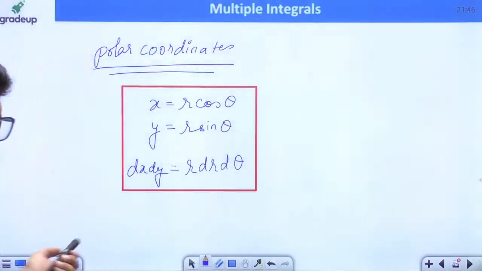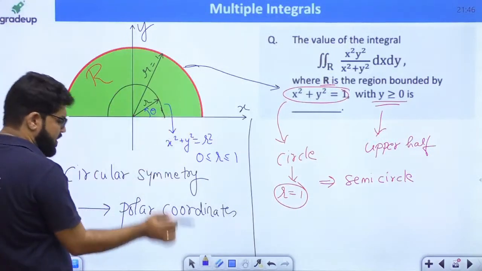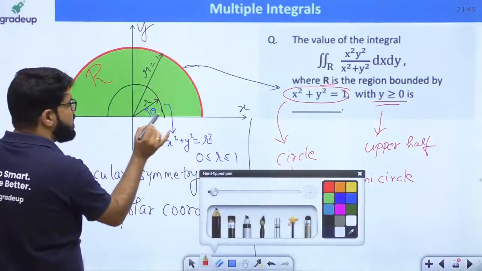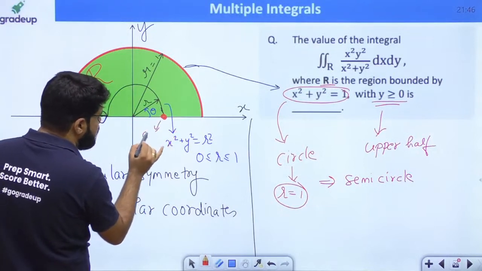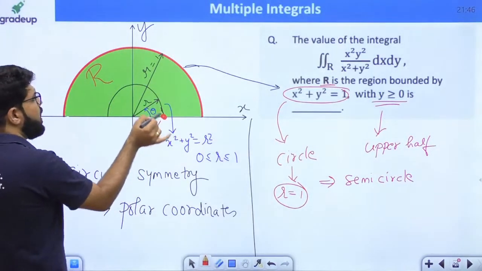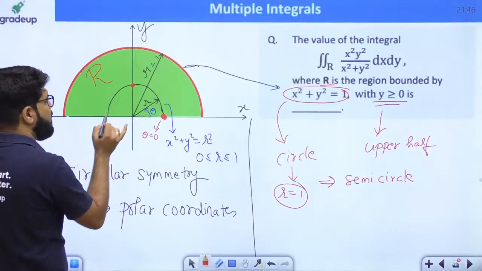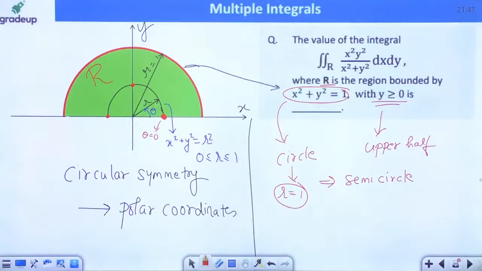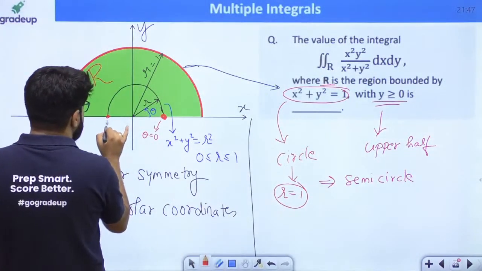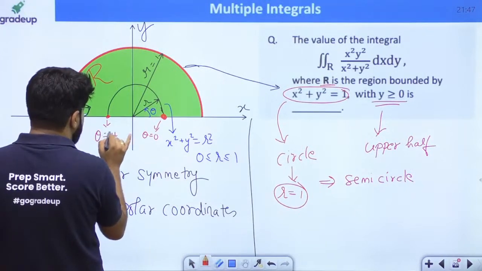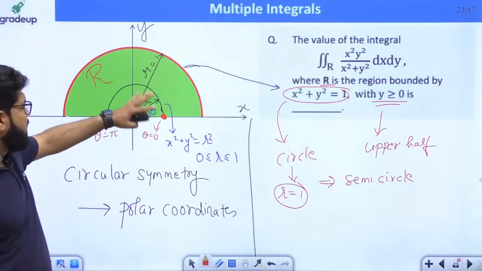I even told you about the limits in polar coordinates, but that was for a complete circle. The only difference is this is a semicircle. So dear students, if you start with this point of the circle, theta will be 0. You start tracing all the points, you reach here, theta will be 90. Then you finally reach here, theta will be how much? 180 degrees, that is pi. So the limit of theta is 0 to pi.